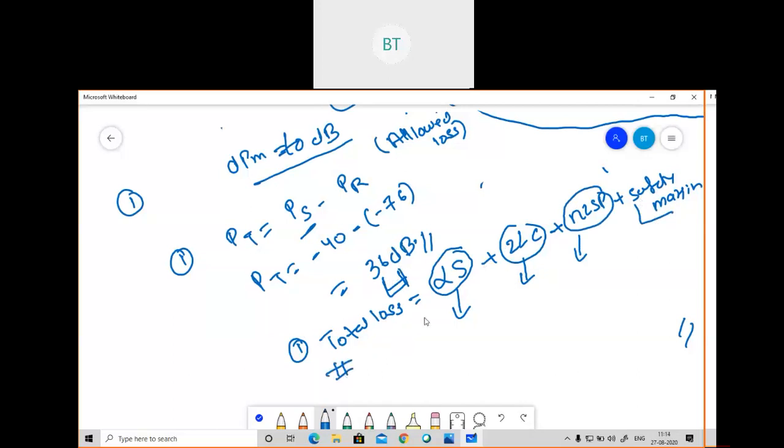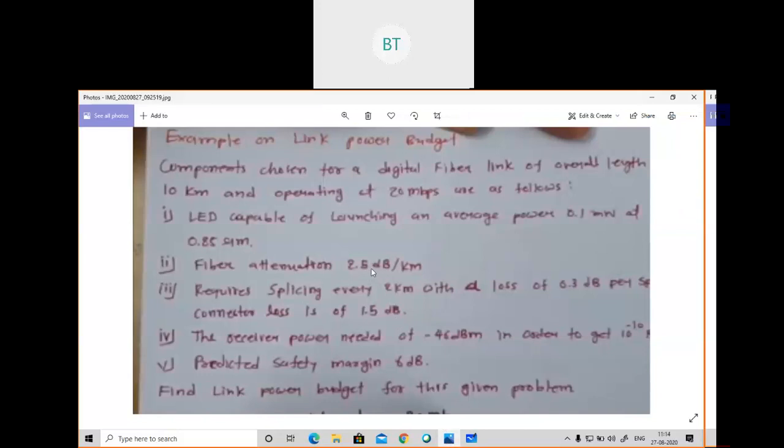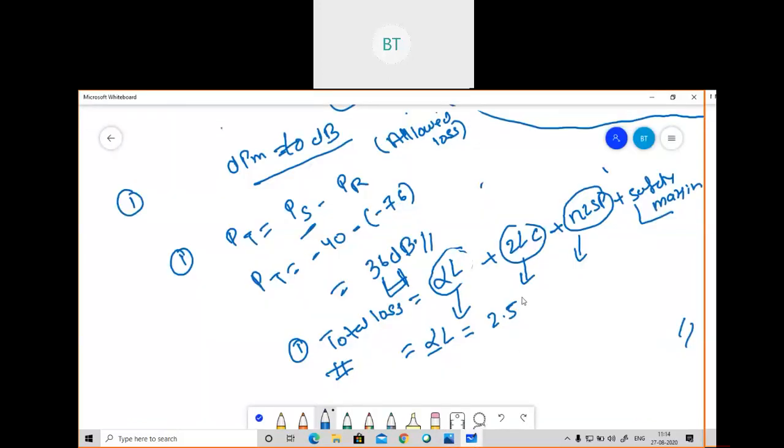So attenuation loss, you can write it also as L here if you want. We know that attenuation loss is equal to lambda into L. If you see in the question, lambda is already given as 2.5, into L. The length, capital L, was 10. So what I've got here is 25 dB. That is our attenuation loss.